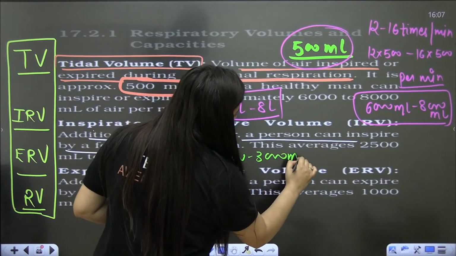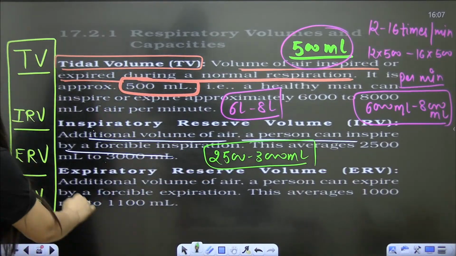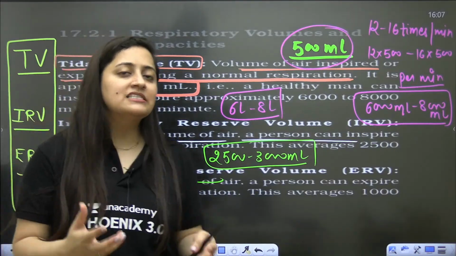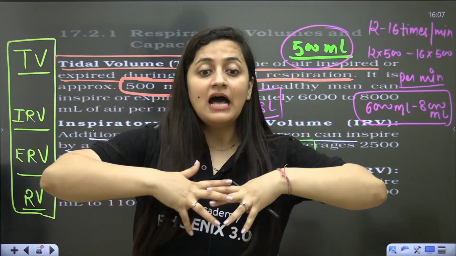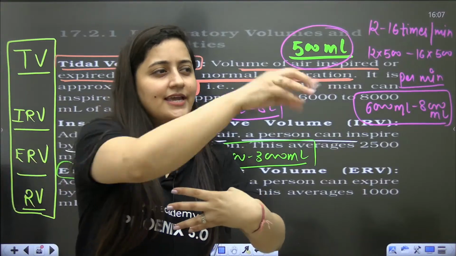So yes, you really need to remember these values. Then expiratory reserve volume, where you have to exhale. It is a common rule: if I ask you to take something, you will take more and more. But if I ask you to give something, you will say, "I don't have much, I'll give this, give that."